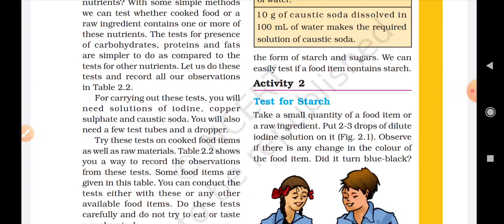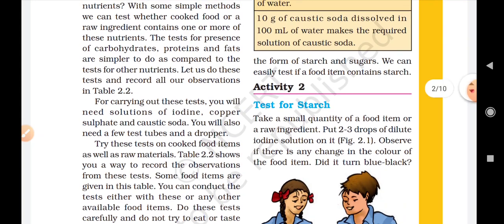We will take some things that contain carbohydrates and some other food items that do not contain carbohydrates, and we will test them with the help of iodine solution. First we have to make the iodine solution.